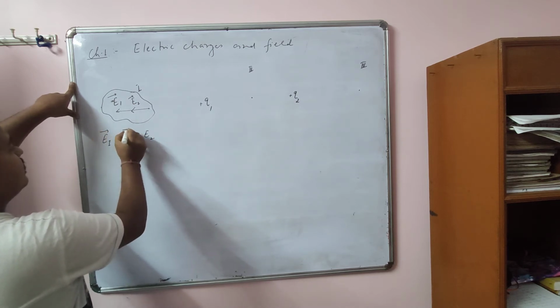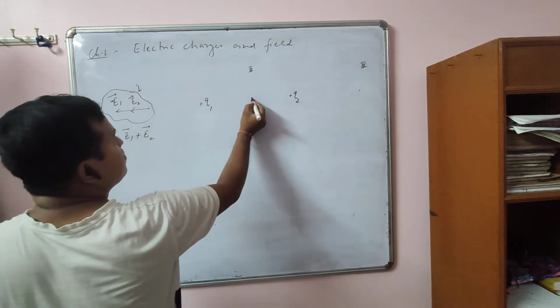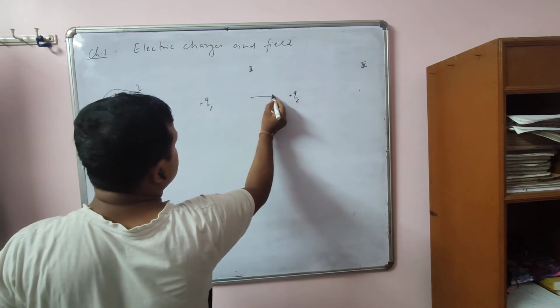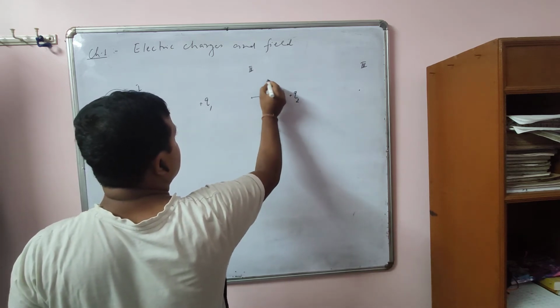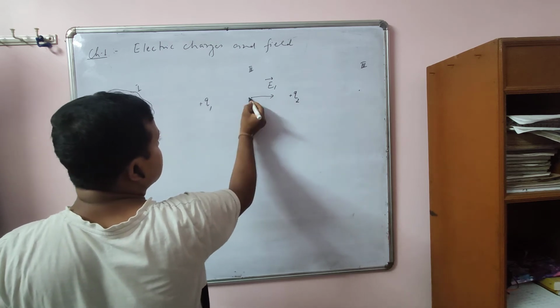Okay? Like that. Now at this point, here you see, this is positive. For this it is outward, away from this charge. So E1 along this. But this is negative, outward. Outward means away from this charge. It is along this.